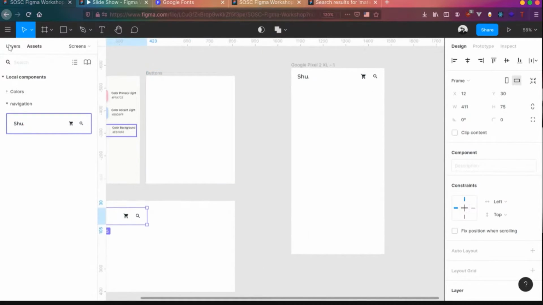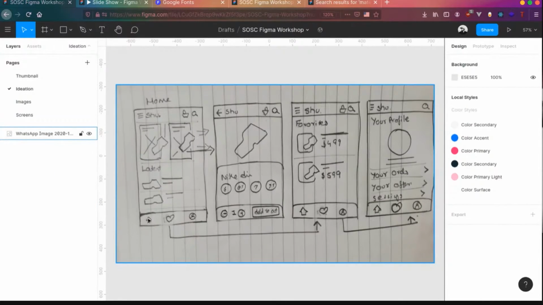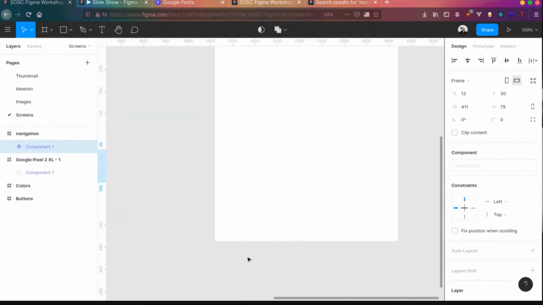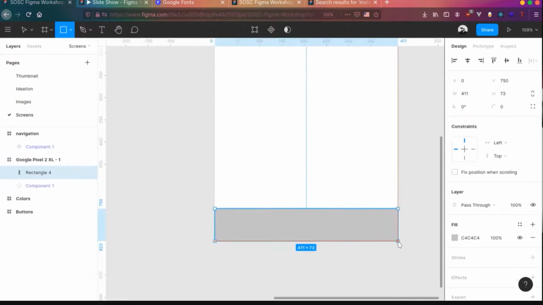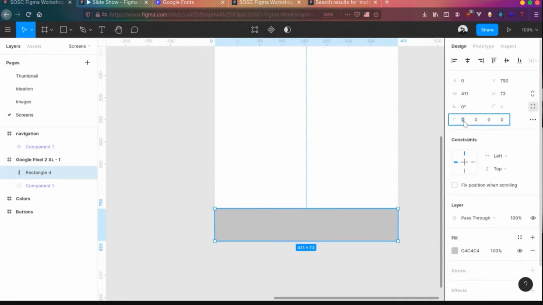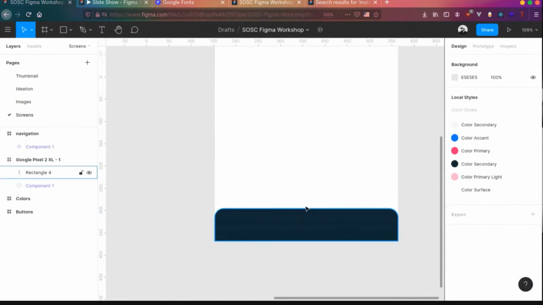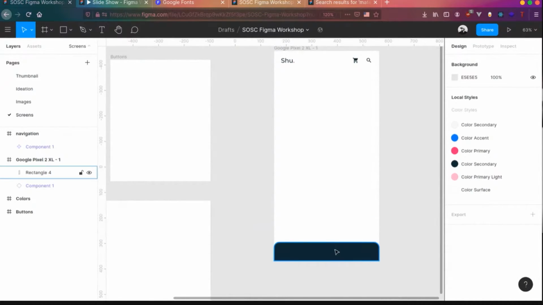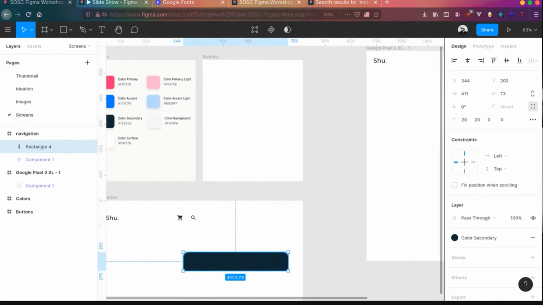The next component we need is basically the bottom navigation. We have 3 bottom navigations over there, the bottom navigation with 3 icons. So let's do that. Go back to screens and let's build the bottom navigation bar. Let's change the sizes to around 20. That looks good. And let's change the color to a dark color. Looks good. Let's move it out to a separate place so that we can experiment with it a bit more.